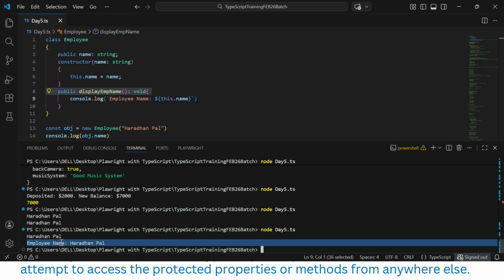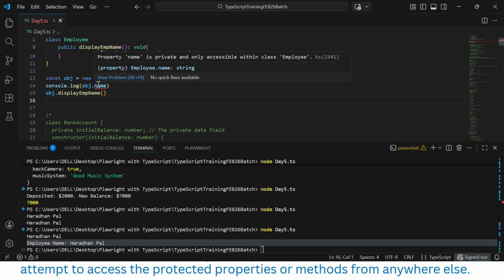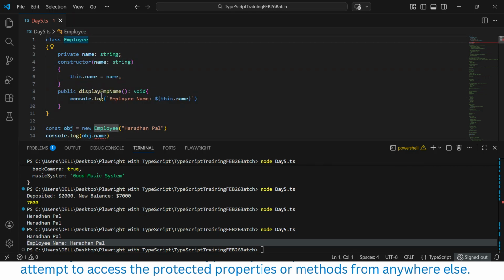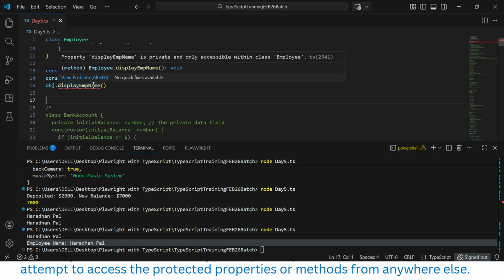Now let's make it private, the variable level first, and see what's happening. So private here, no problem. But whenever you try to access the variable, you could see an error is coming. Property name is private and only accessible within the class Employee. Outside the class, you cannot do it. Now let's make the method private also. Again, you could see the error message is coming here. You cannot do it. Private is only accessible within the class Employee.